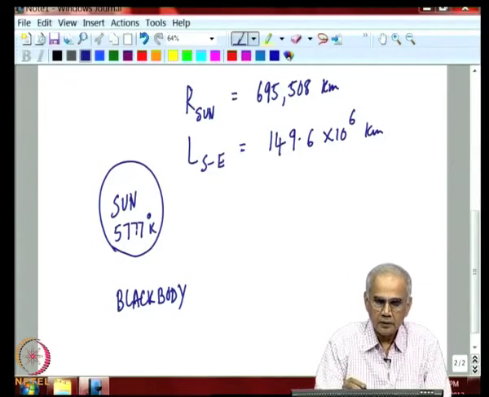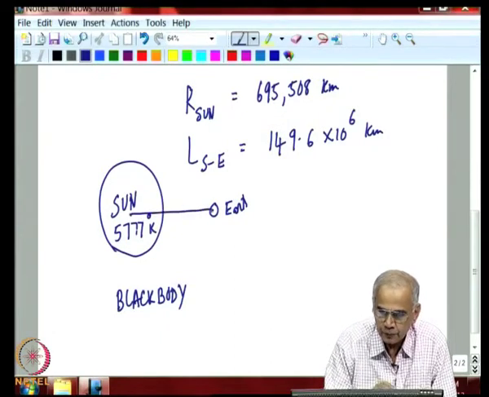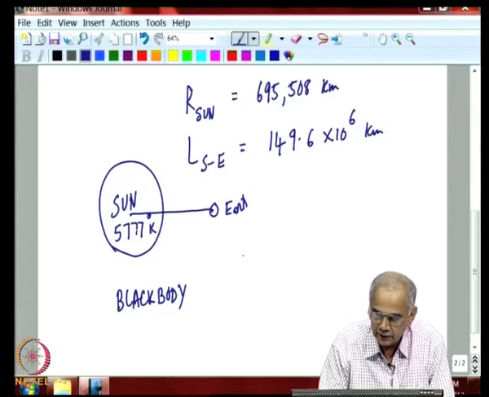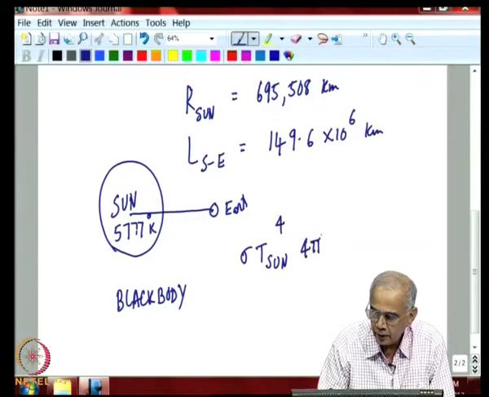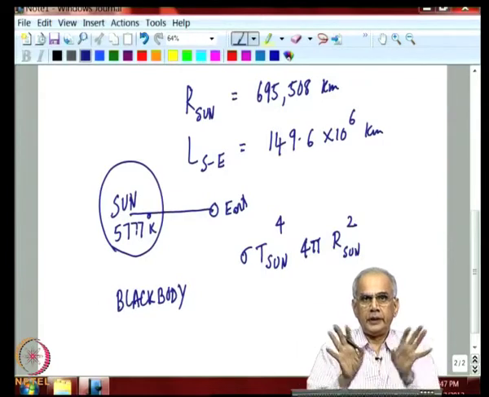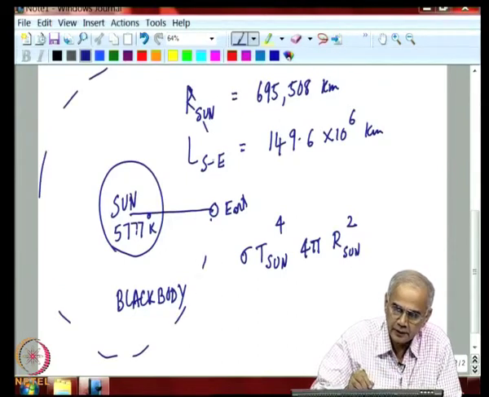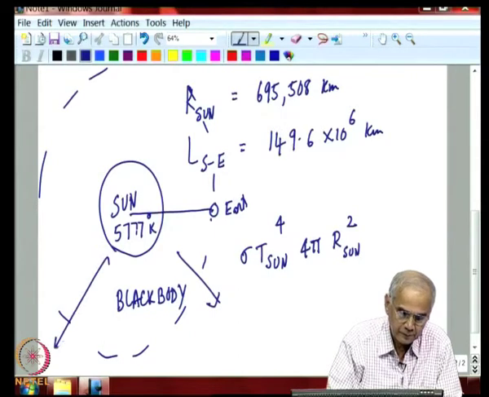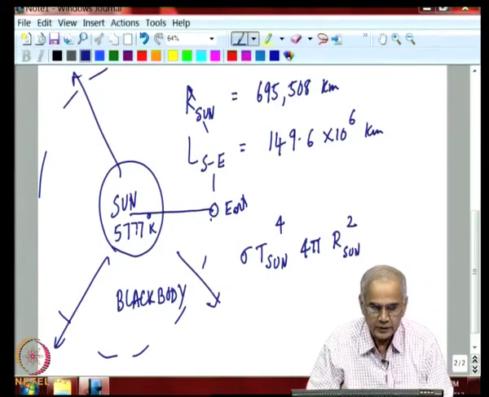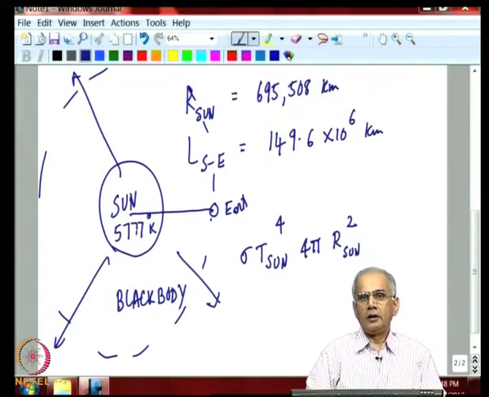So, given this information about the sun's black body temperature, radius of the sun and the sun earth distance, the earth is somewhere here and the sun earth distance is given to you. So, we can estimate the radiation leaving the sun, knowing its black body temperature, as sigma T to the power 4 into 4 pi r squared, the surface area of a sphere through which radiation is going out. That same radiation ultimately has to go past the earth. And so, essentially as this radiation goes outwards, the density of the radiation will come down as 1 over r square.